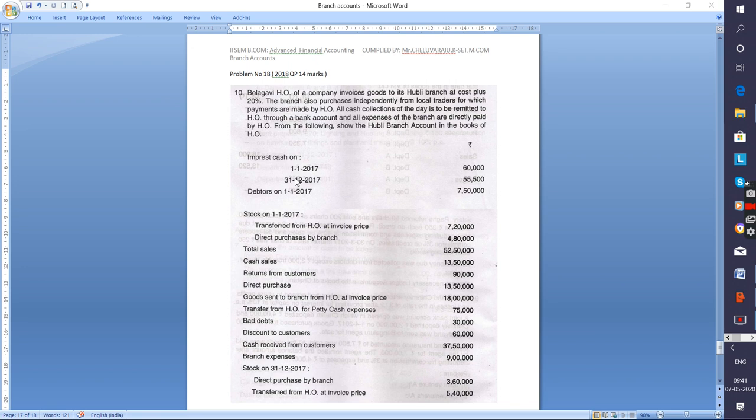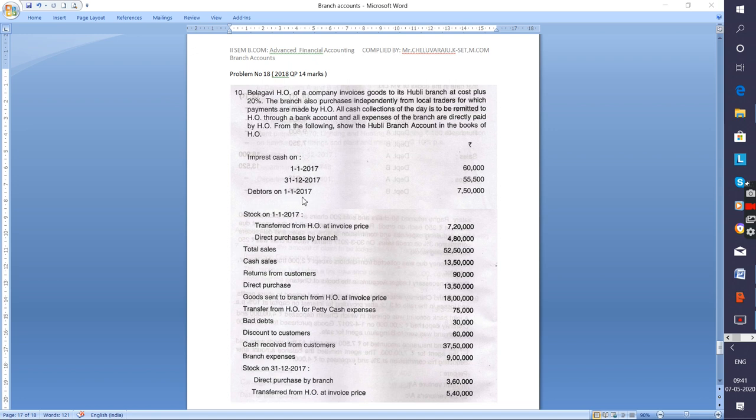Imprest cash on 1/1/2017 is 60,000, and on the closing date, 31st December 2017, it is 55,500. Where will it come? It is petty cash. Opening petty cash 60,000 is on the debit side, and 55,500 is the closing petty cash. It comes under the credit side of the branch account.